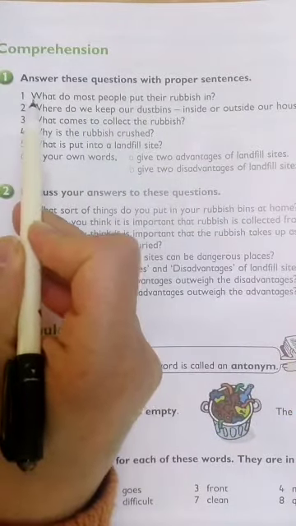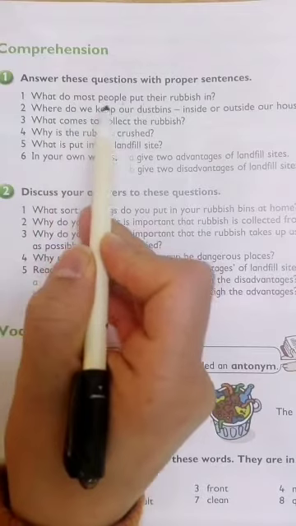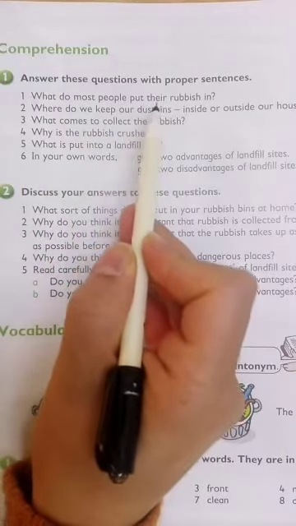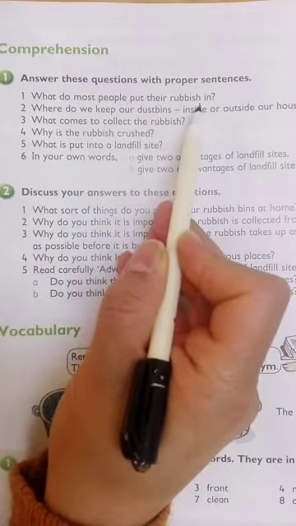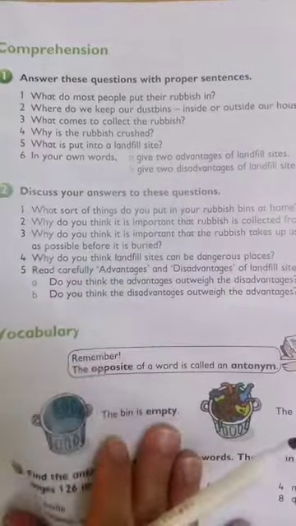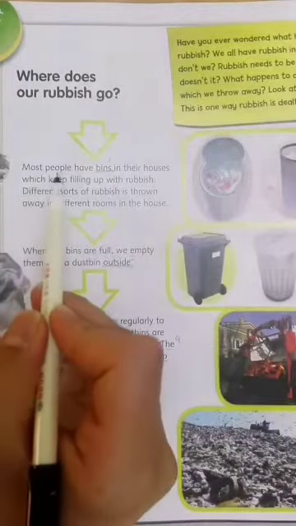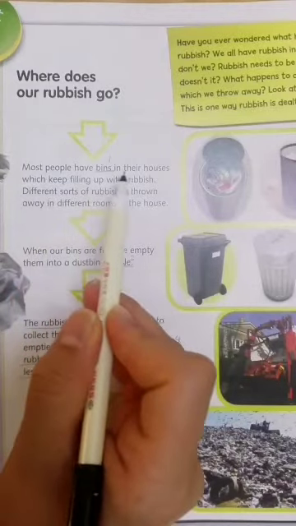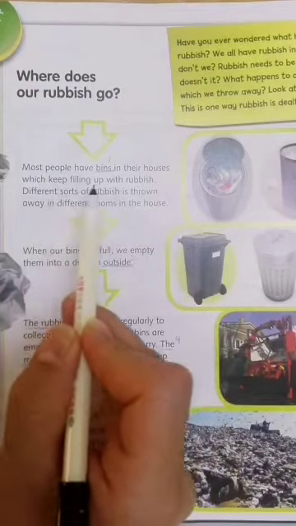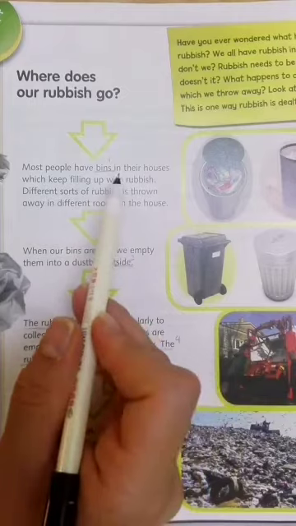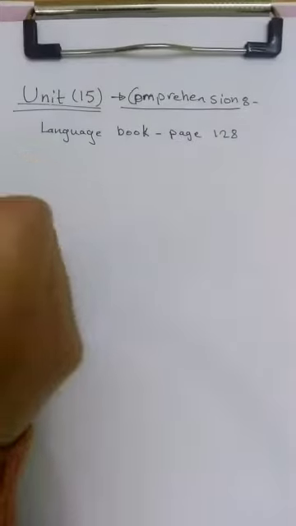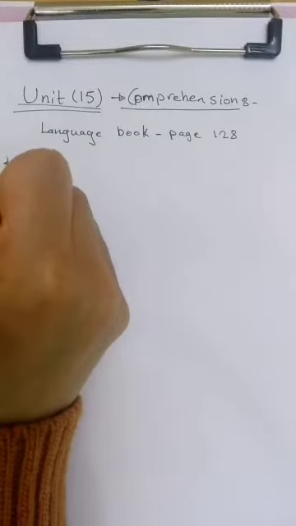The first one is, what do most people put their rubbish in? Where do they put the rubbish? We can find the answer here. Most people have bins in their houses which keep filling up with rubbish. So the answer is bin. And how should we write it? We write it like this. Number 1.